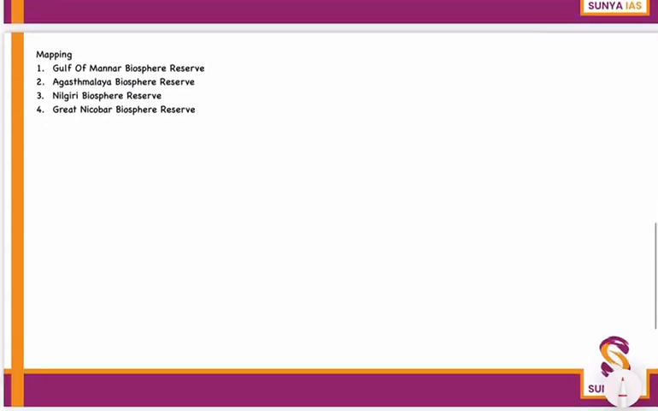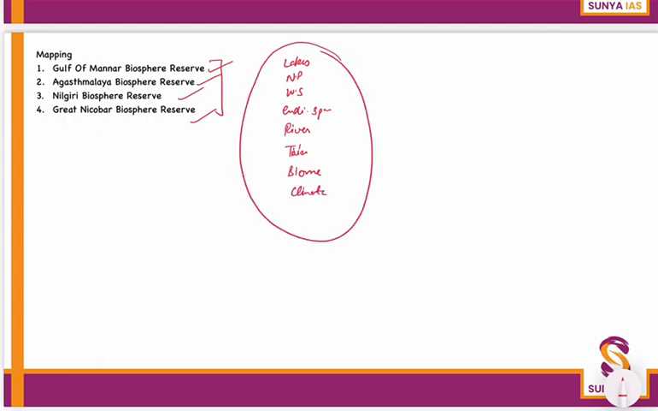Okay, let's go. Then if we talk about the mapping, we have 4 biosphere reserves with respect to this test mapping. That is the Gulf of Mannar Biosphere Reserve, Agasthyamalai Biosphere Reserve, Nilgiri Biosphere Reserve, Great Nicobar Biosphere Reserve. With respect to the Biosphere Reserve, you all know now what all we have to do. We have to do all the lakes, the national parks, the wildlife sanctuaries, the endemic species to these particular parks, then all the rivers going through there, and the important tribes, what is their biome, and the particular type of climate which is found over there. So these all are to be done with respect to this test.